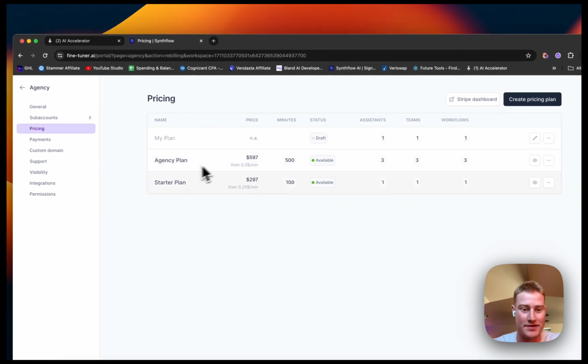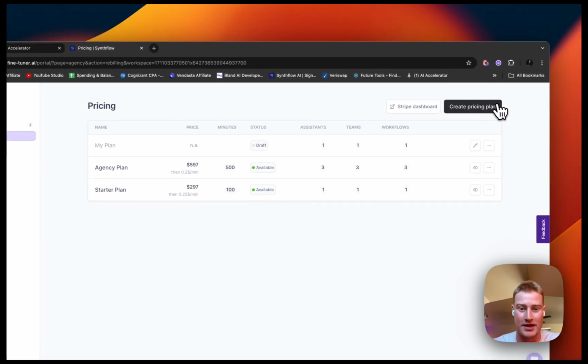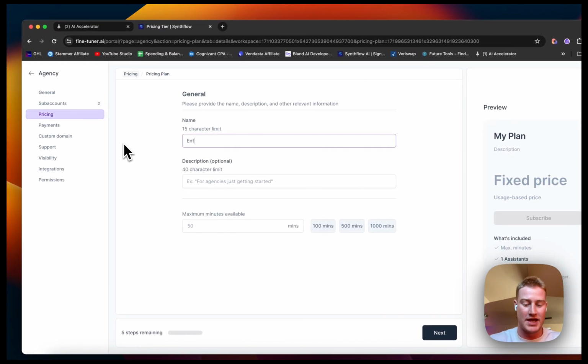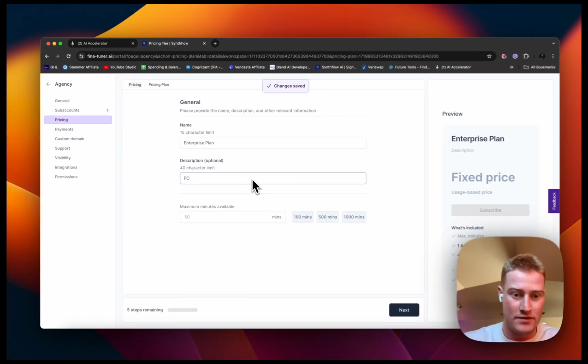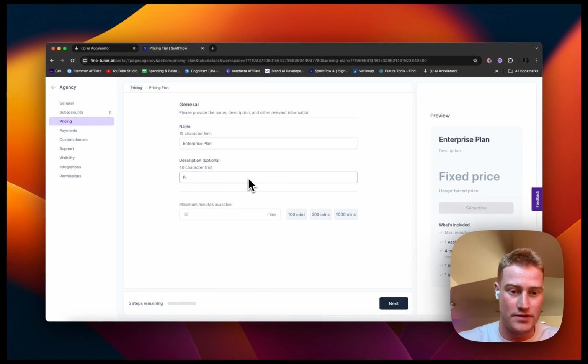Now you can see we have the starter plan, we have the agency plan, and let's create one more. We're going to call this the enterprise plan. This is going to be for large agencies that have multiple clients.